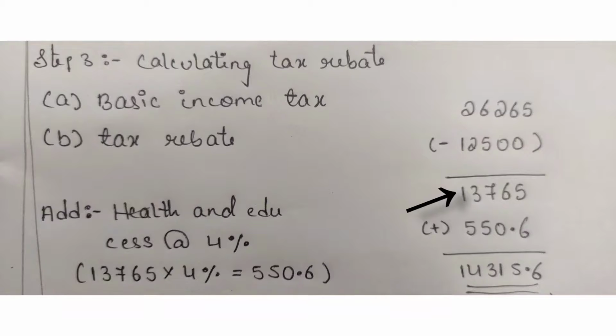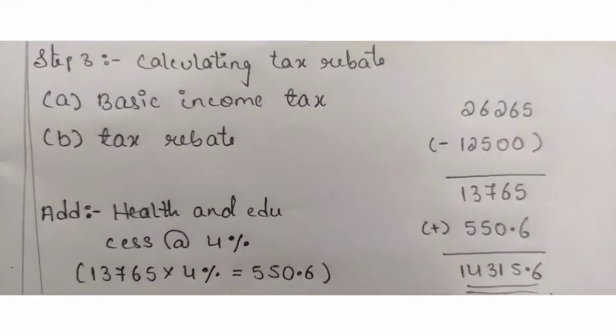Now for every income, we have to add health and education cess at 4%. Okay, for every person, whether he's having lower income or he's having higher income, everyone has to add health and education cess at 4%. So what was the income? 13,765 was the income after tax rebate. So we have to add 4% on that.